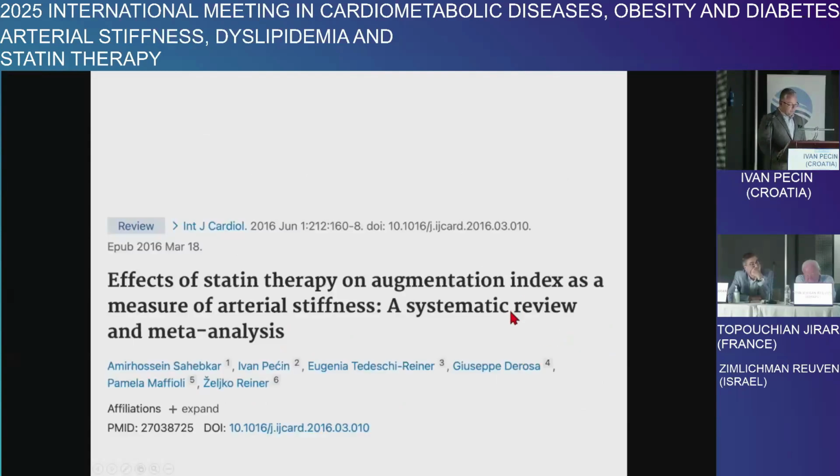I had the opportunity almost 10 years ago to be part of a working group on one big meta-analysis, where we found that statin therapy has an effect on the augmentation index. Of course, it lowers LDL cholesterol, but it also has a beneficial effect beside lipid lowering, pointing to a pleiotropic effect.